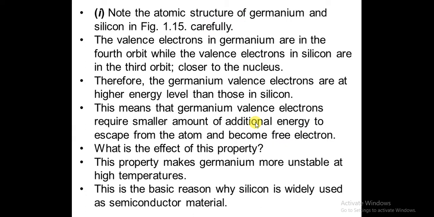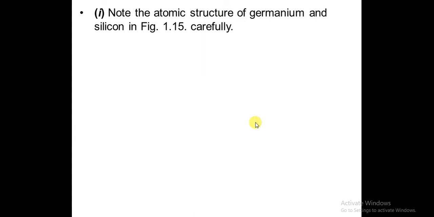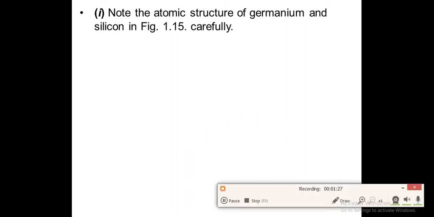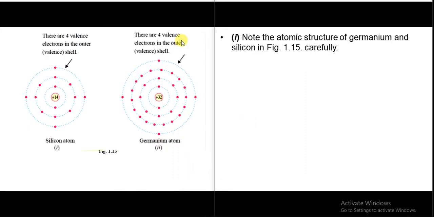Now let us have a close look at the atomic structure of silicon and germanium. Silicon has atomic number 14, electronic configuration 2, 8 and 4.